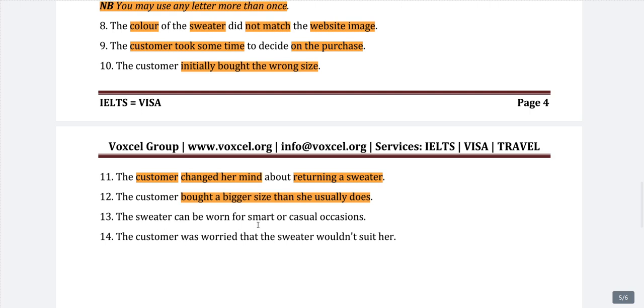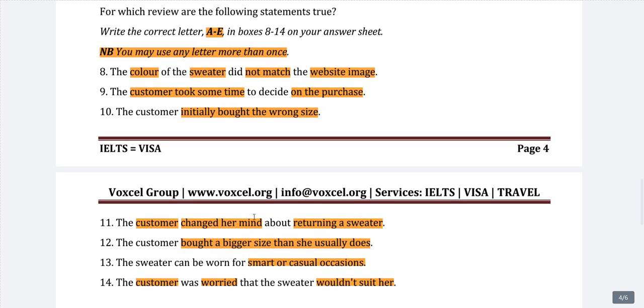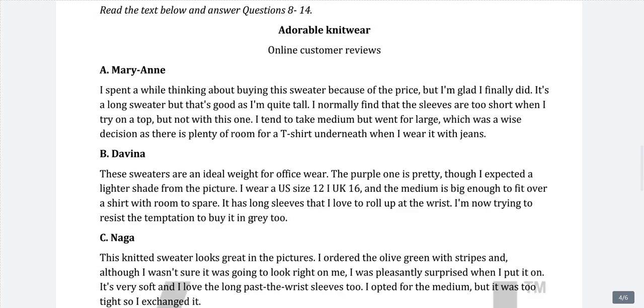13th, the sweater can be worn for smart or casual occasions. So this particular sweater can be worn on different occasions, maybe at home or offices or parties, different things like that. 14th, the customer was worried that the sweater wouldn't suit her. So this particular customer was quite worried that the sweater she was buying wouldn't suit her. Okay. Now we have underlined or understood the keywords of all the questions. Now we will go straight to the first paragraph.